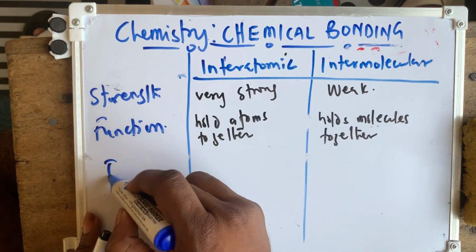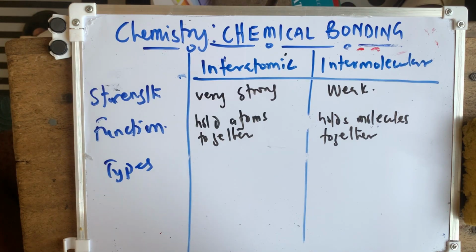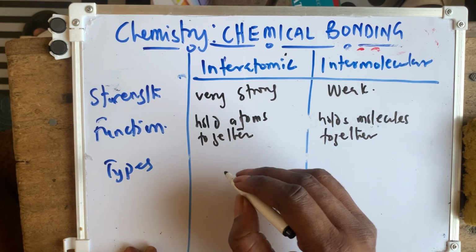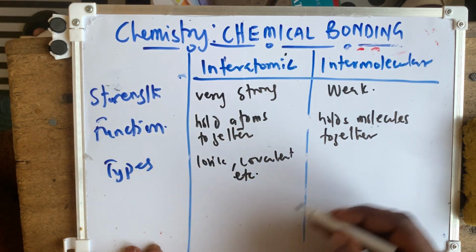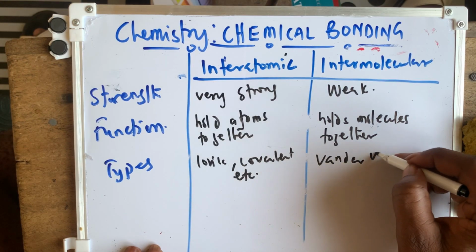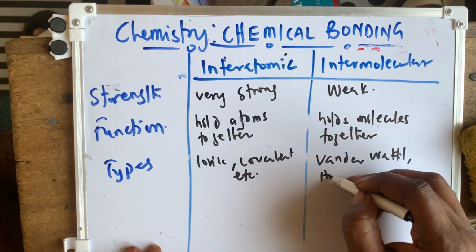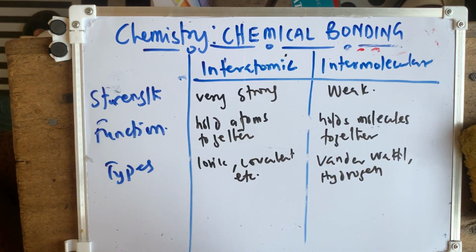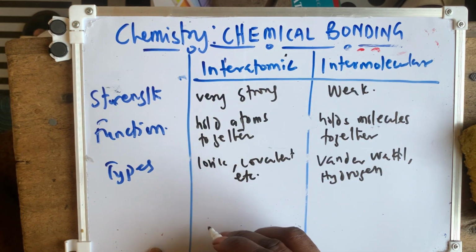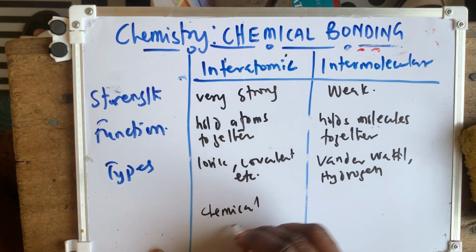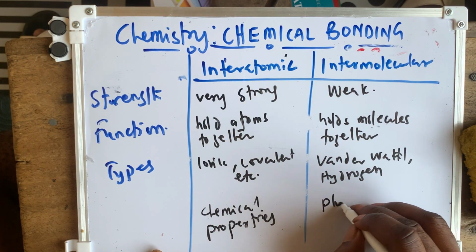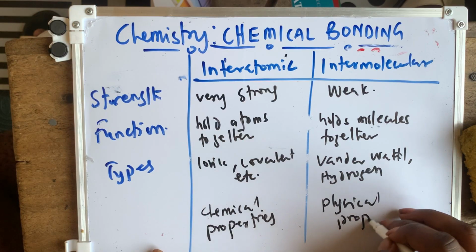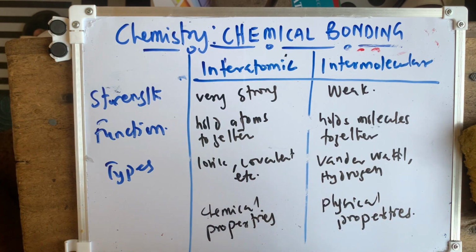And we look at the differences in terms of types. We did it already. We have the ionic, the covalent, etc., and the metallic. And here we have the van der Waals forces, the hydrogen bonding, and the dipole moment. And the last one: interatomic bond affects chemical properties. Take note, interatomic bond affects chemical properties, and the intermolecular bond affects the physical properties of the substance. So these are things you are supposed to know.